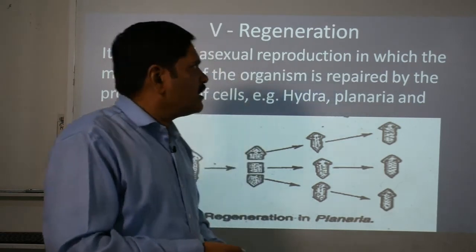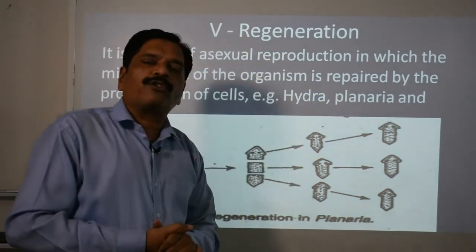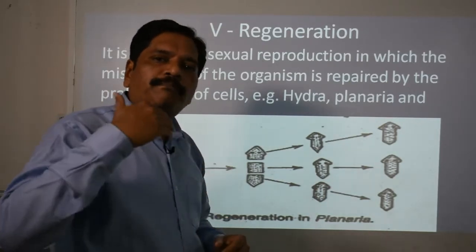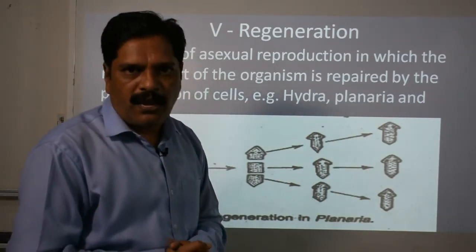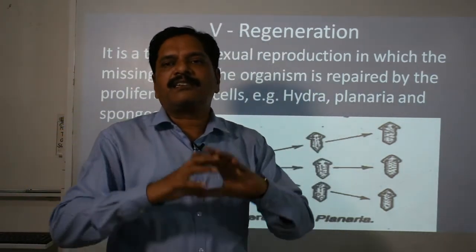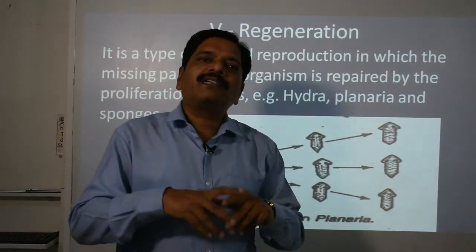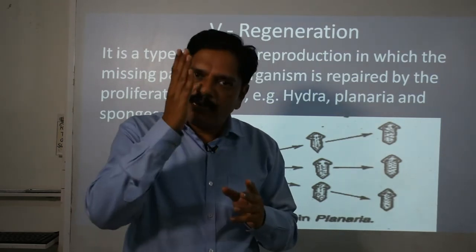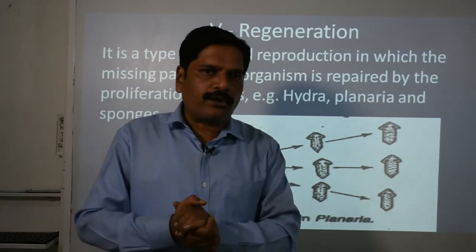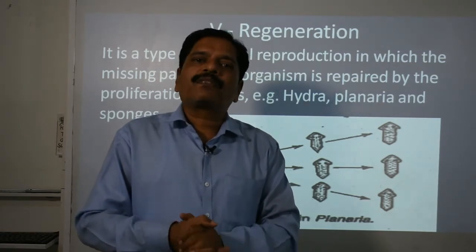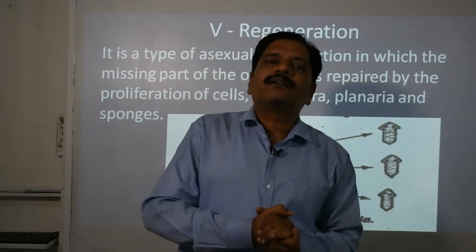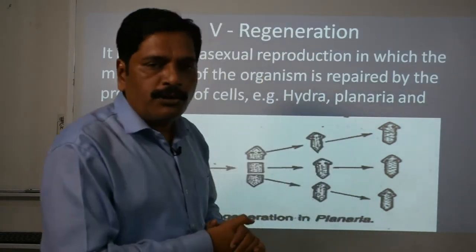So this way regeneration is observed to a higher extent in lower organisms, but only partial regeneration is observed in higher ones. If the starfish, Asterias, loses one arm, the main body will grow that lost arm, but the arm will not grow into a new individual.